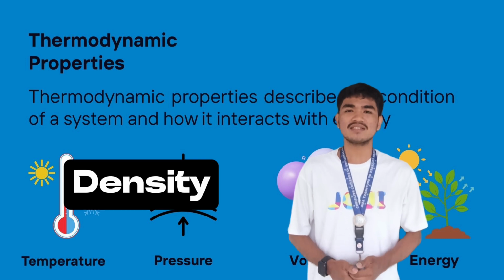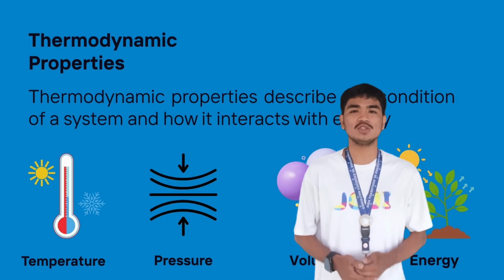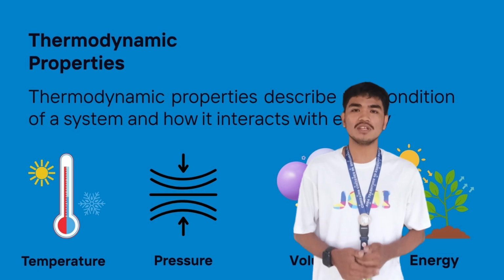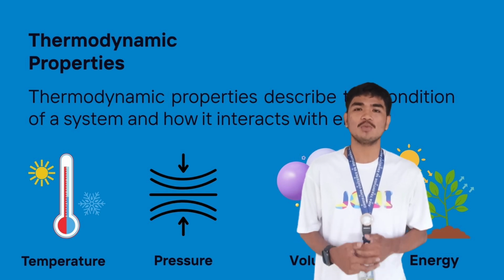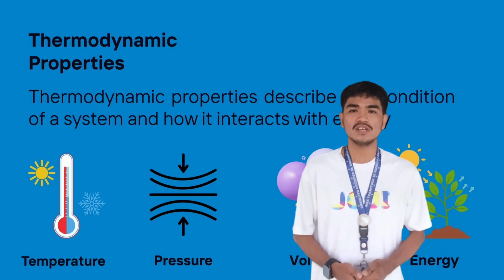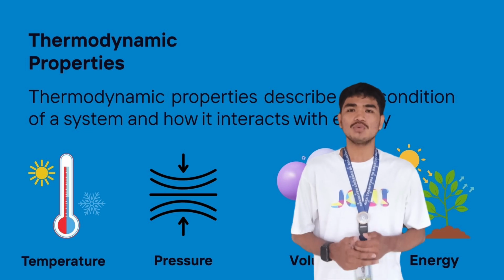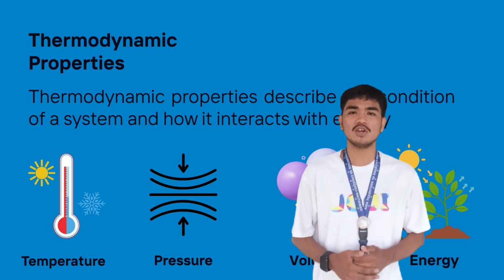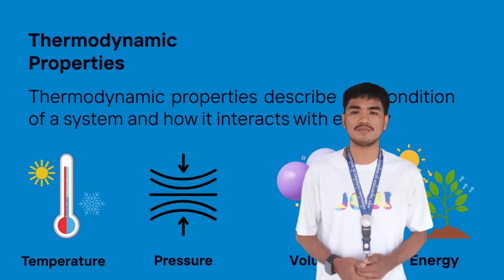Density. Density is how much mass is packed into a certain space. Example, oil floats on water because it has lower density. No matter how much oil you use, its density stays the same. Or a wooden block floats in water because its density is lower than water's density.